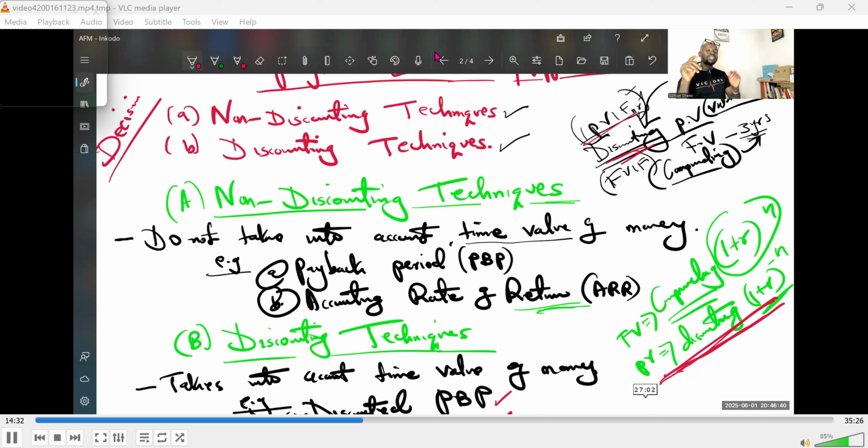Remember, when discounting, the n is negative. N represents the period or the number of years. And then when you are compounding, that n, which you raise on top of the bracket after 1 plus r, close bracket, you do not include a negative, it is positive. When discounting, make sure that n is negative.